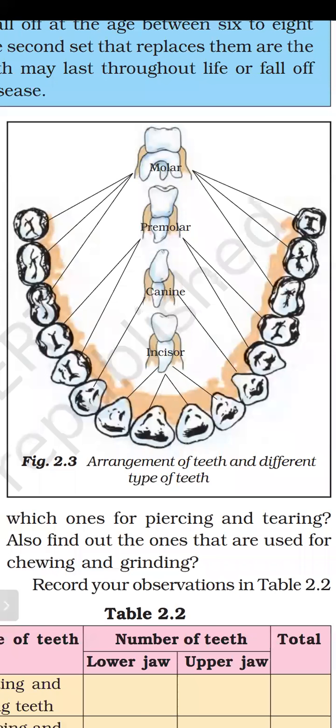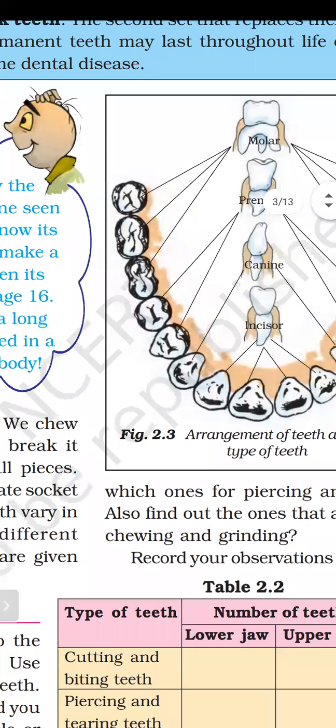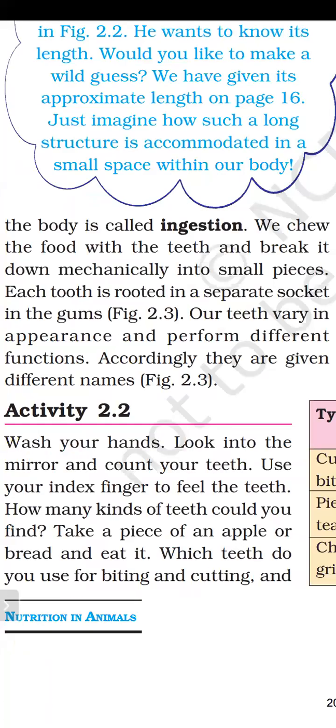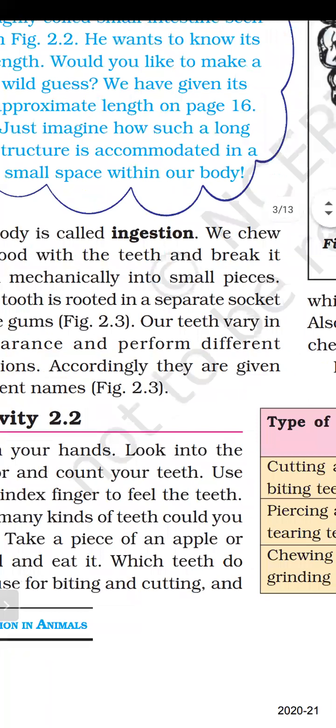These are the types of teeth we have. So our teeth vary in appearance and perform different functions. Accordingly, they are given different names. Look at figure 2.3. You will also draw this figure in your practice notebook.